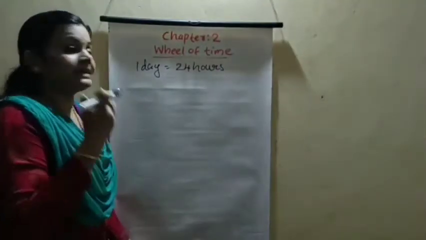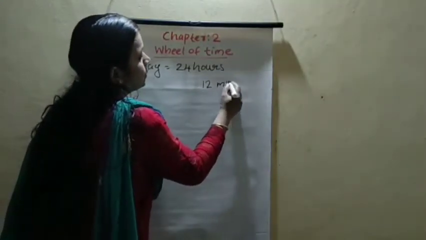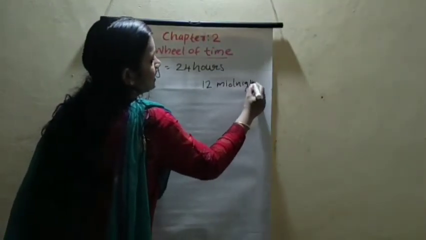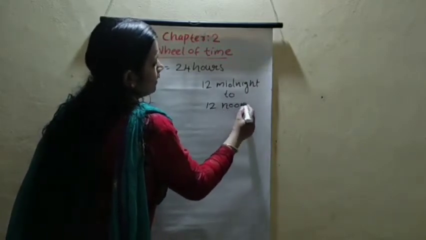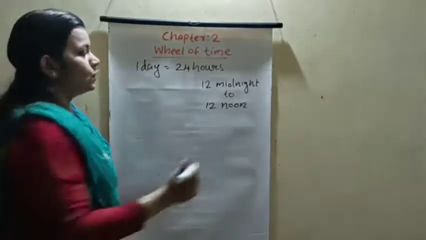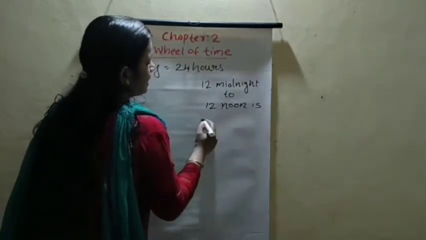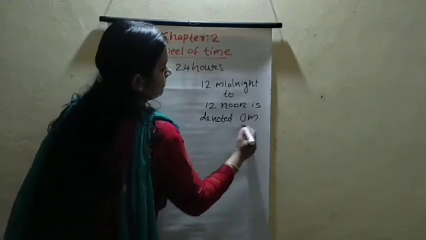Then we use the time from 12 midnight to 12 noon, and this time is denoted AM.